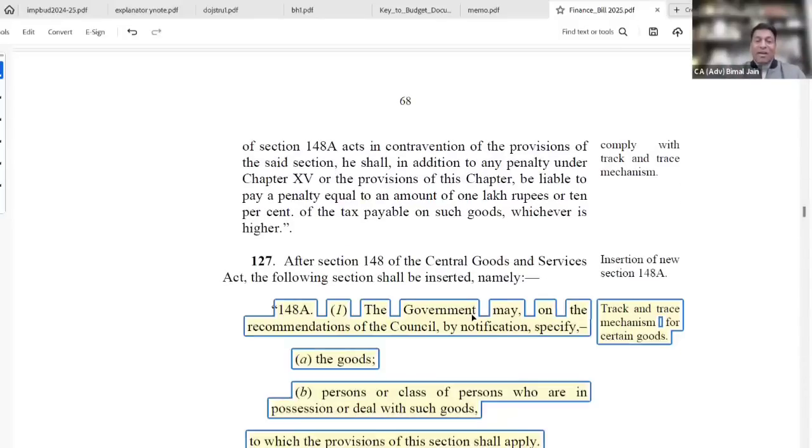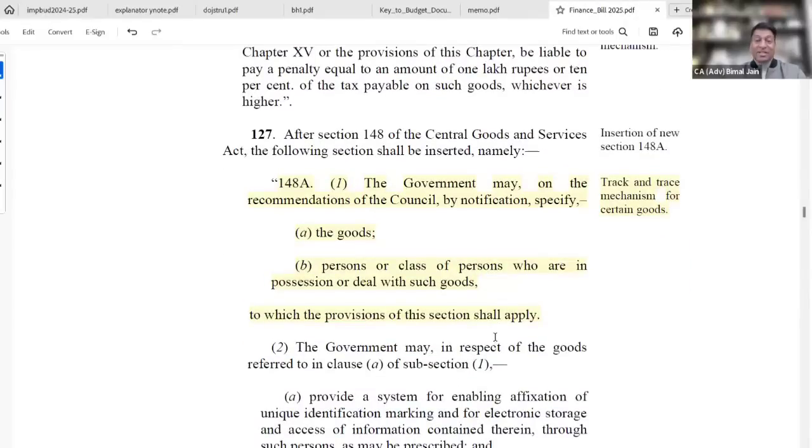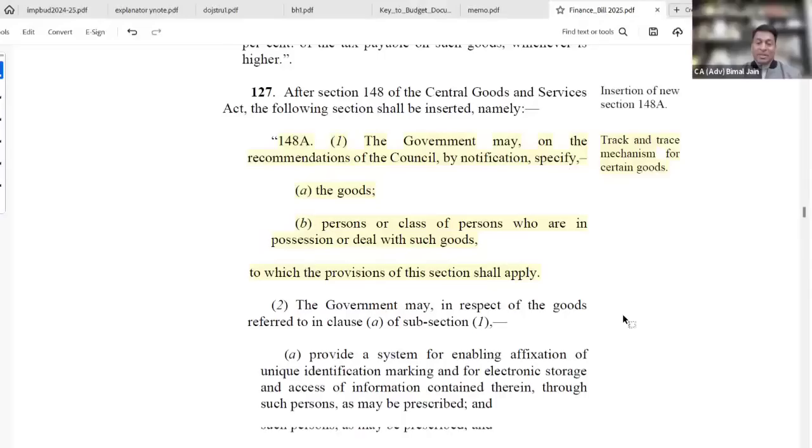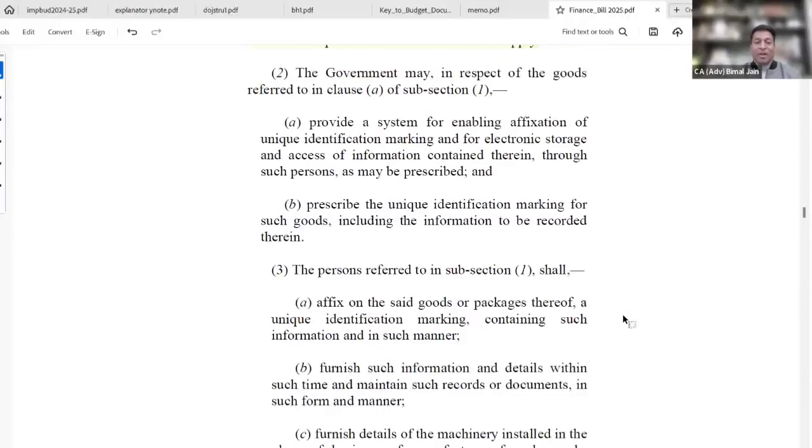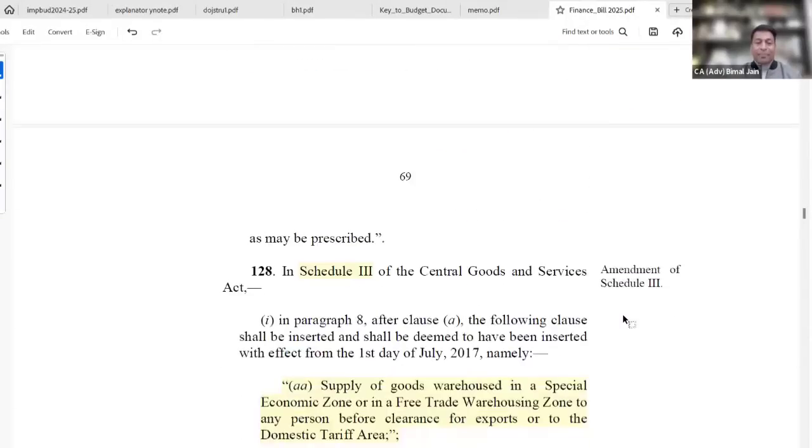So what is Section 148A, the new section getting inserted? They are saying it is going to be applicable for the specified goods, for the specified person or class of persons who are in possession of or deal with such goods to which the provision of this section shall apply. So this is what Section 148A is.